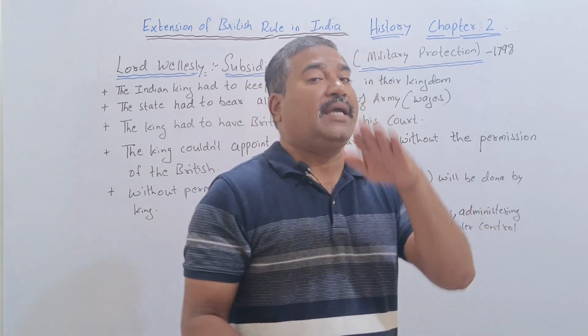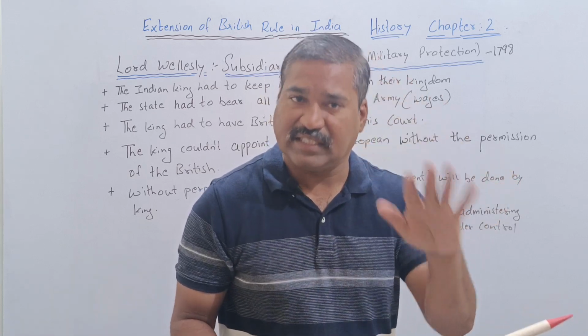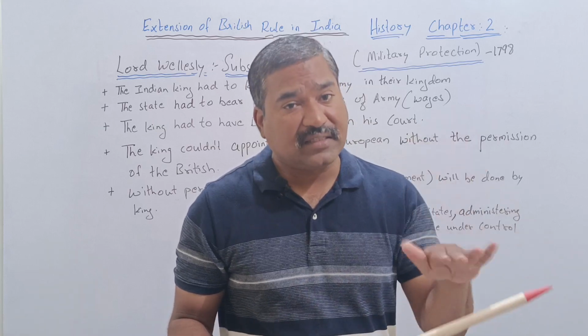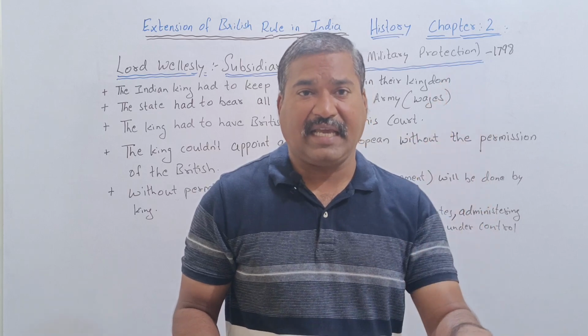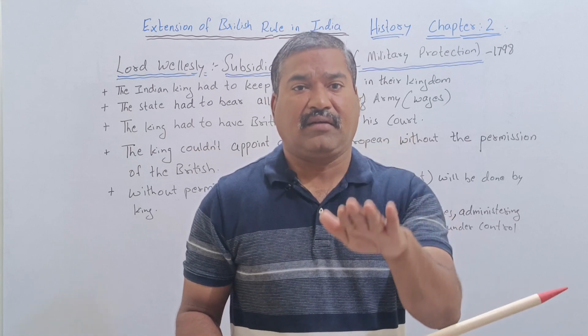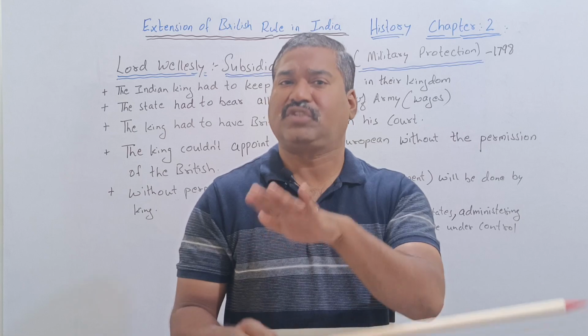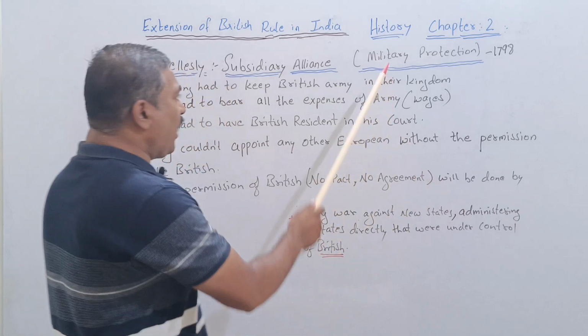Now, in the northern part of India, Punjab was in their hands. In the southern part of India, the Karnataka area, the Hyderabad region, and the Marathas were totally weak. Why is that?